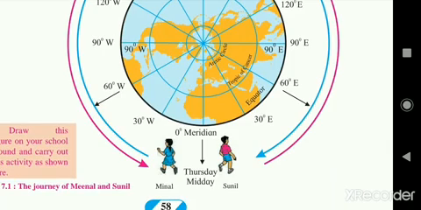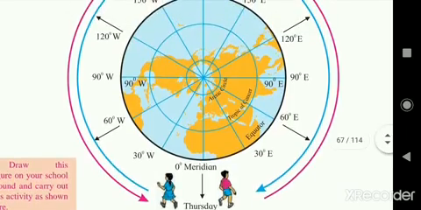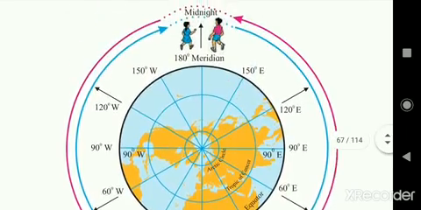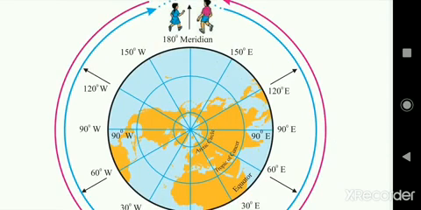Because in terms of time, the eastern part is ahead, while traveling from Japan to America we need to consider the existing day and date even after crossing the IDL. On the opposite, while going from America to Japan and crossing the IDL, one needs to add a day to the date. These 2 points are very important while crossing the International Date Line, that is IDL. You can see how the IDL is drawn along the 180 meridian. This is called the International Date Line.